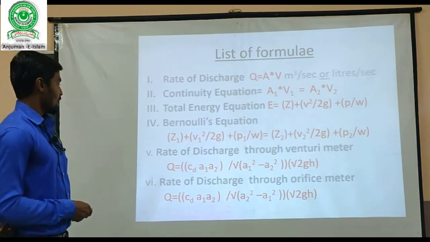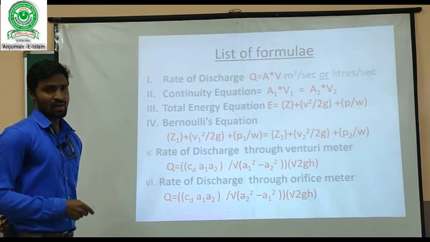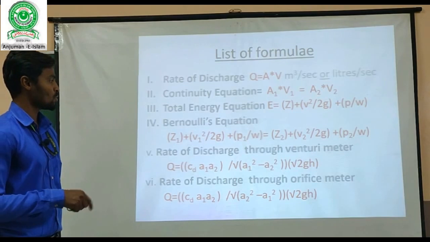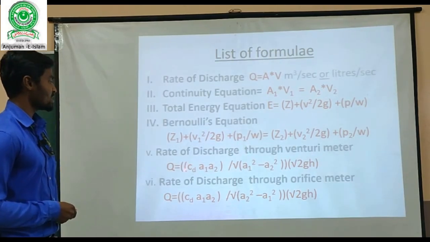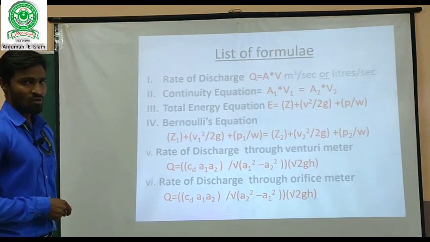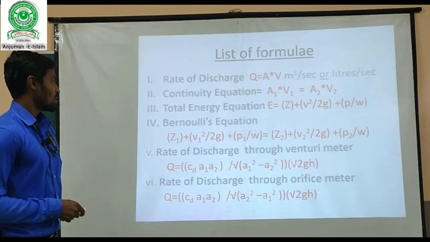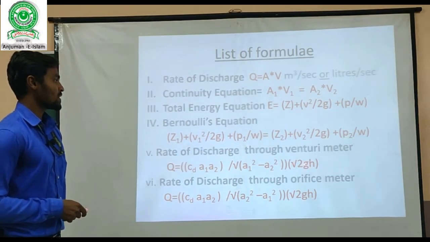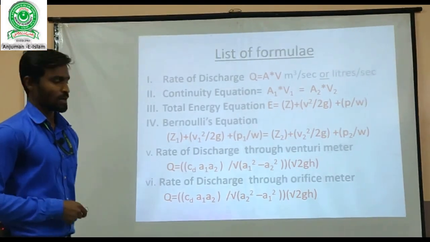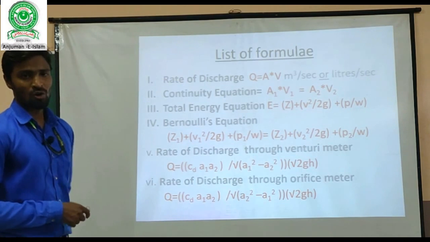Here, mathematically, we are going to represent it as Cd into A1 A2 divided by root of A1 squared minus A2 squared, into root of 2gh. Here Cd is nothing but the coefficient of discharge. A1 is the area of the larger one, A2 is the area of the throat, g is the specific gravity of the particular fluid, and h is the height from the manometer. And the same formula we are going to use for the orifice meter also.